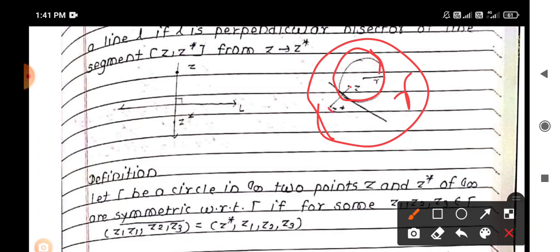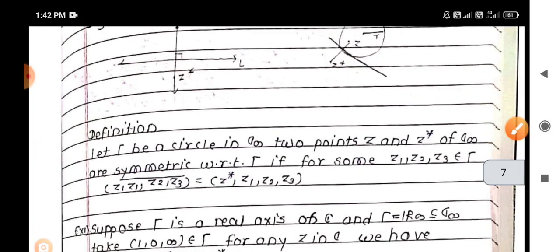Two points Z and Z star are symmetric with respect to the circle gamma if, for some points Z1, Z2, Z3 belonging to gamma, the image of the four points Z1, Z2, Z3 and Z is Z star, Z1, Z2, Z3.